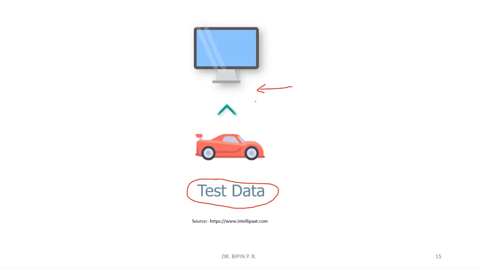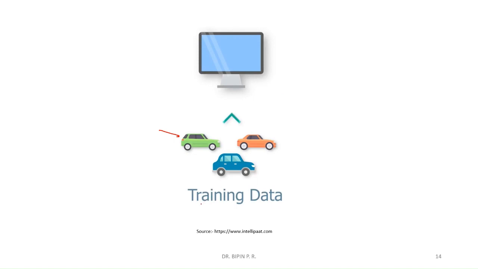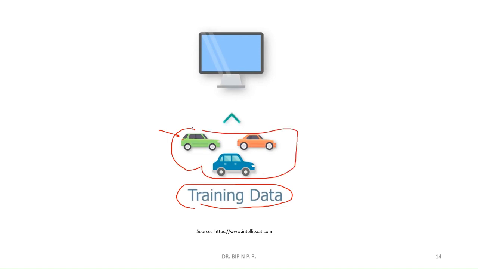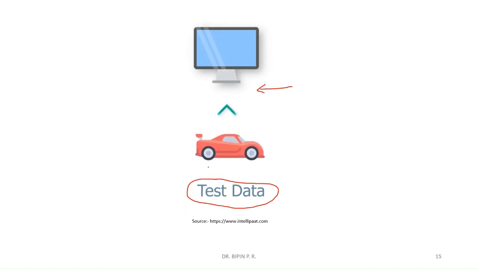Okay, we will proceed. So this is a training phase. During the training phase, we will feed the available images of the different cars. Now, during the testing phase, we will test the accuracy of the algorithm.